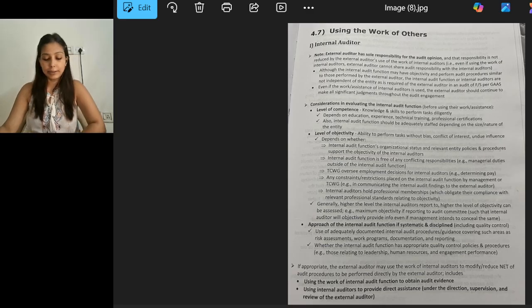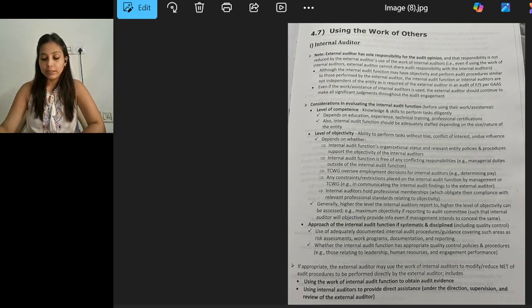So let's understand that. The external auditor has the sole responsibility for the audit opinion. The external auditor is not influenced by the internal auditor's report or anything, and he or she has the sole responsibility for giving the opinion on the statutory audit, and that responsibility is not reduced by the external auditor's use of the work of the internal auditors. They have certain criteria on which they can rely on the internal auditor's work, but still they have to do their own part.